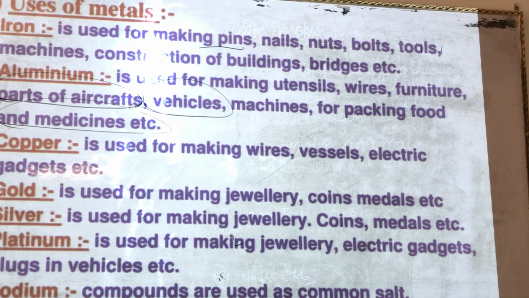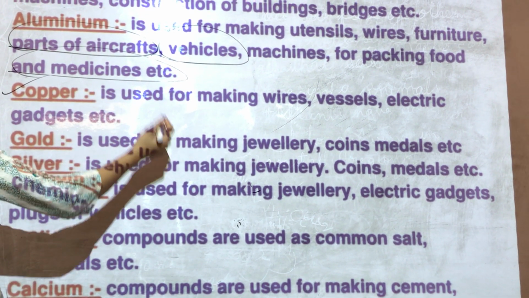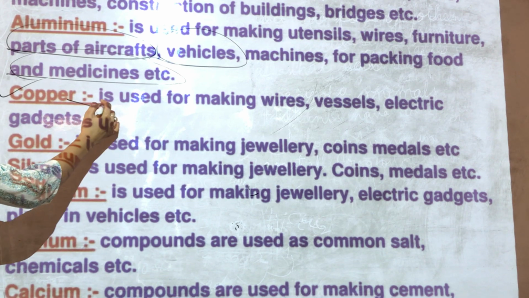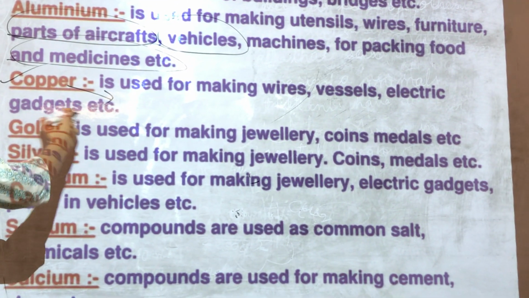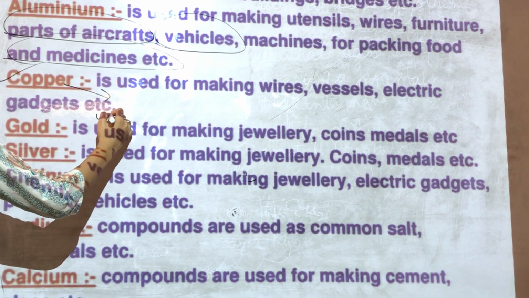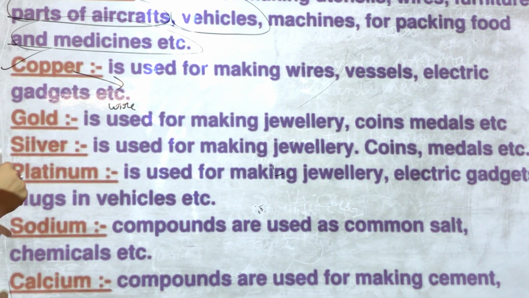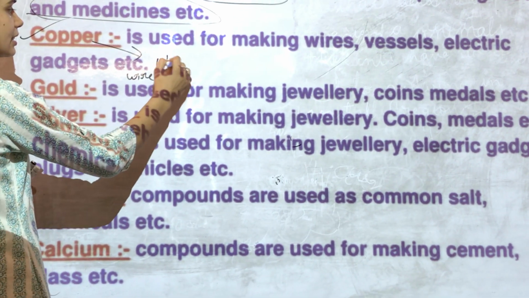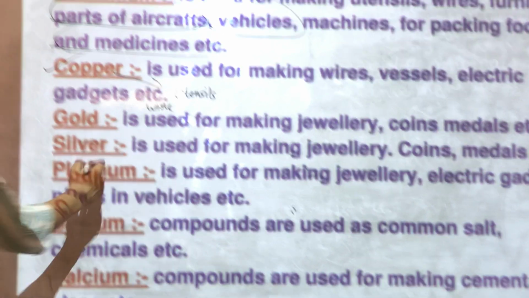Now copper, what about copper? We all can relate copper with the electrical wires that we use, because copper is a metal and it is ductile, means it can be drawn into wires. That's the property of metal. So it is used for making electrical gadgets, wires, and also utensils. Many utensils are also made out of copper.